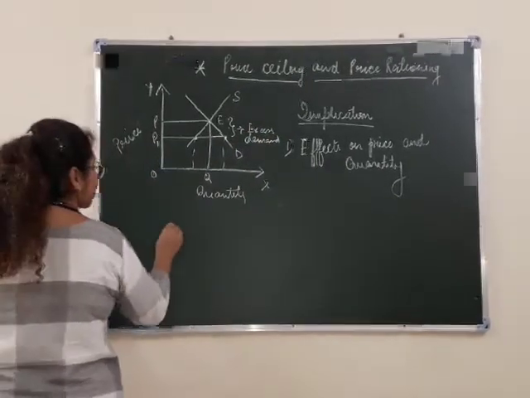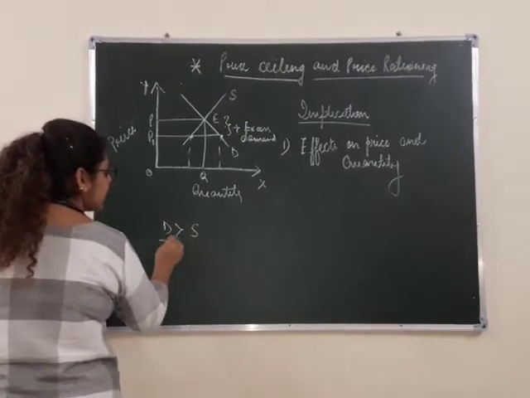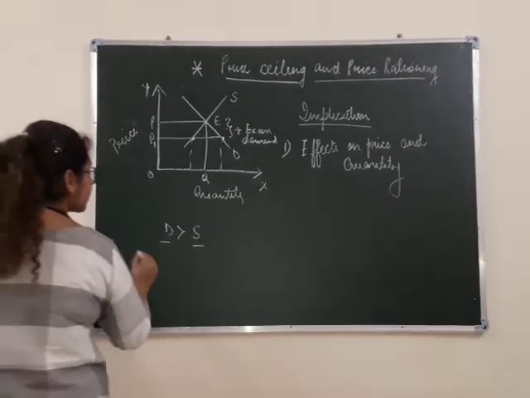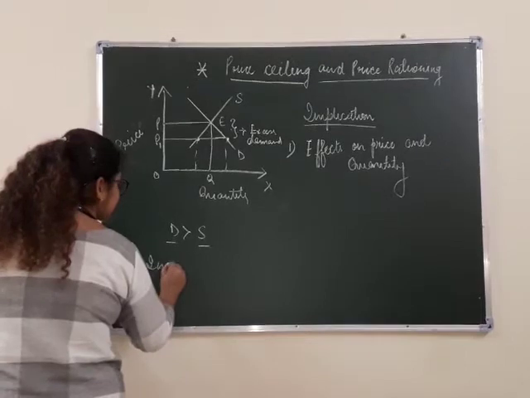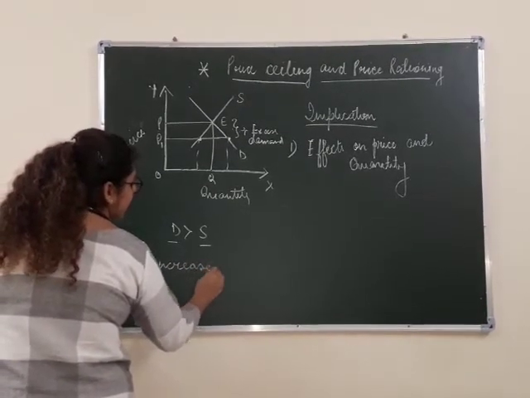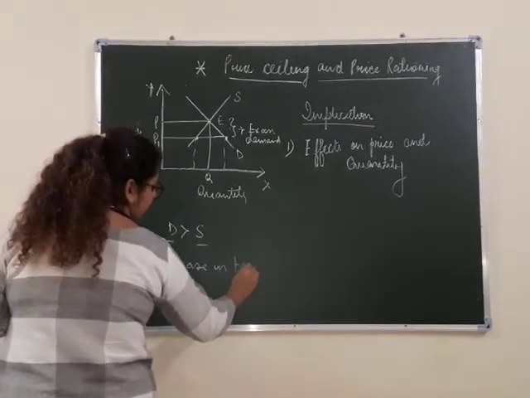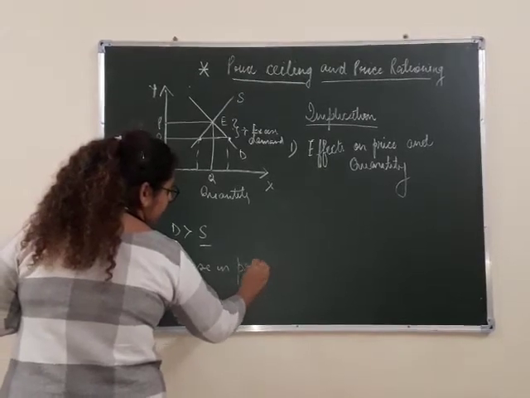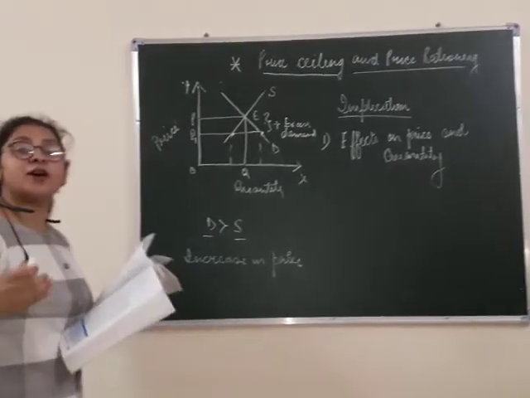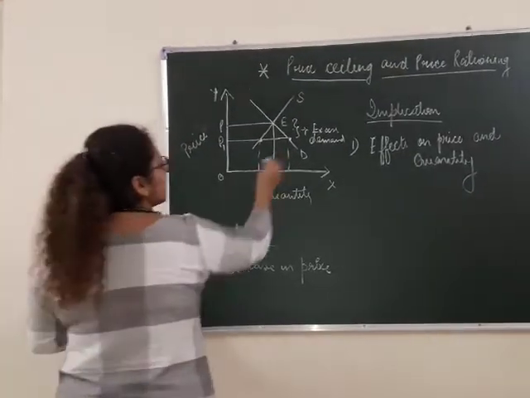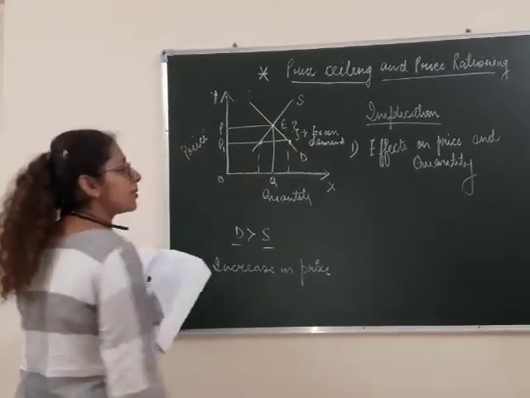Whenever the demand is more than supply, there is always an increase in price in the market. It will force the producer to increase the price of the product. It means again it will move to the equilibrium price.